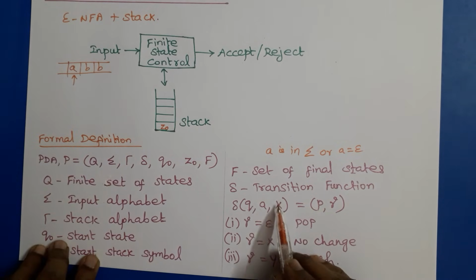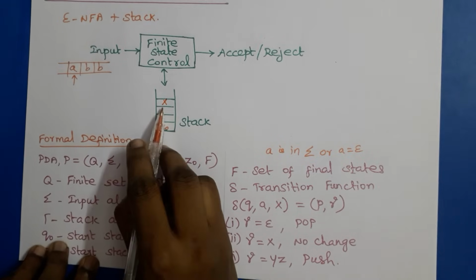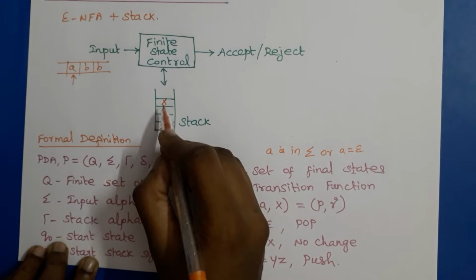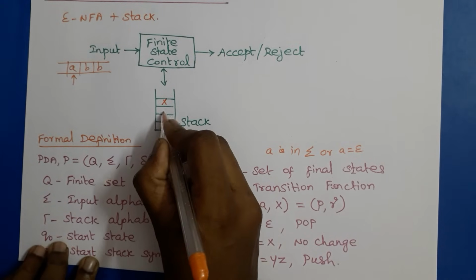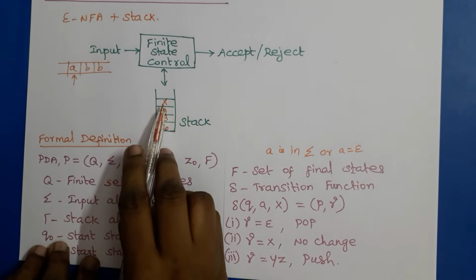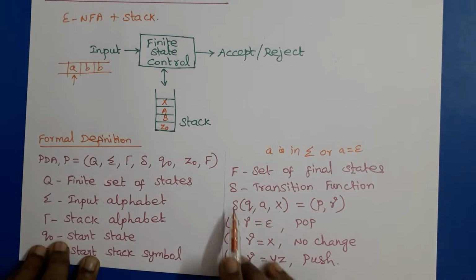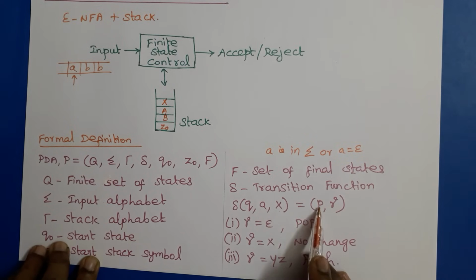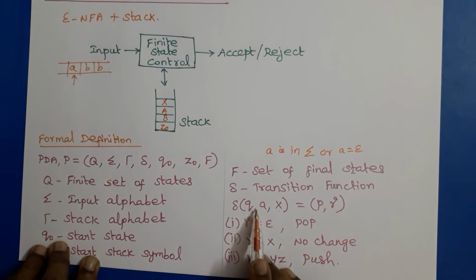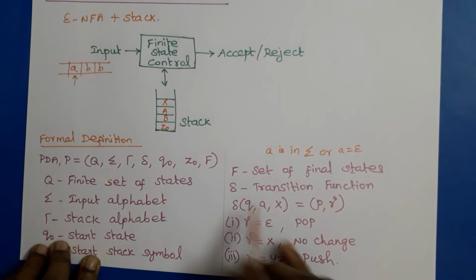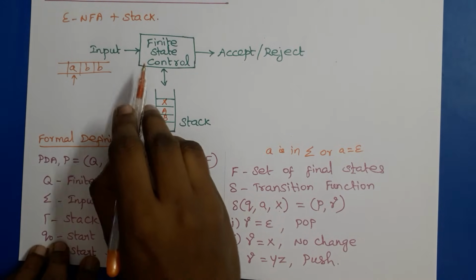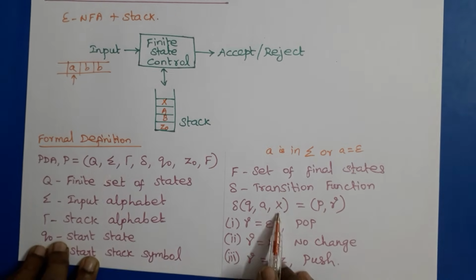Then the third argument in the transition function is X, that is, the top of the stack. So assume that now the top of the stack is X. It may be preceded by any symbols, for example a, b, any symbols may be there, but X means the top of the stack, and in one move the PDA can change its state to the next state p. So it takes 3 arguments as input, q, a, X, that is, the current state of the PDA, the current input symbol and the top of the stack, and it performs